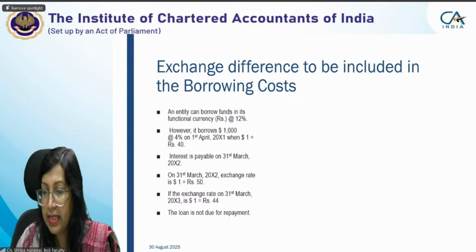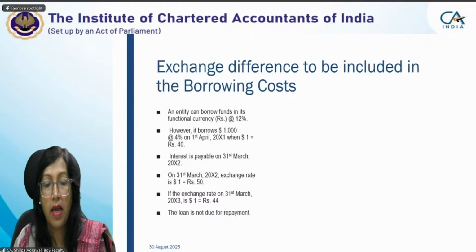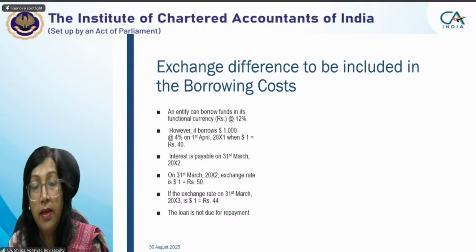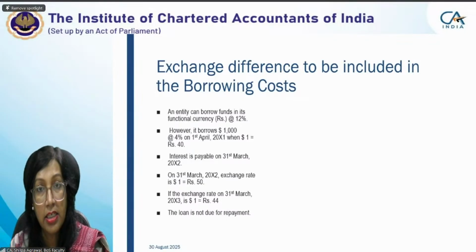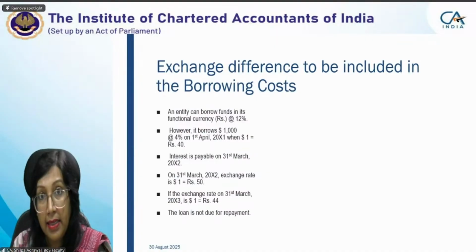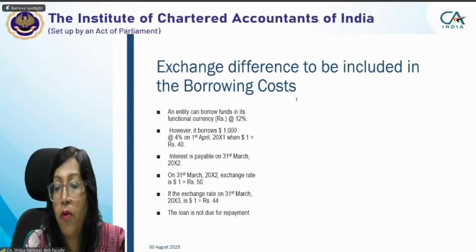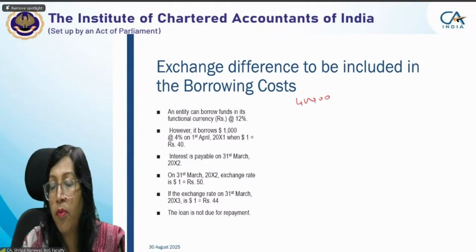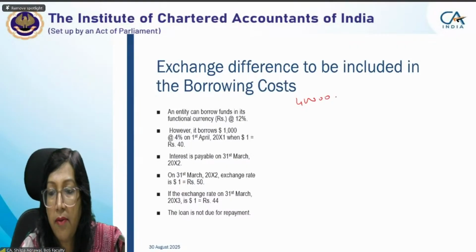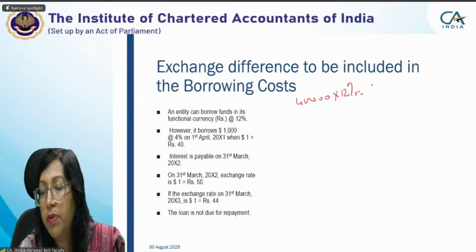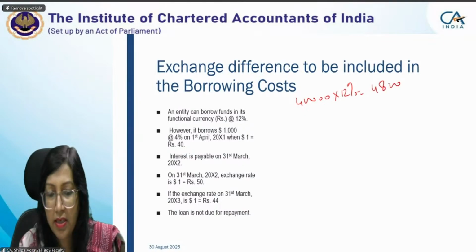Moving to the next example. Earlier, we were having exchange loss of 10,000. Suppose exchange loss is less than 10,000. What would be the situation? Again, we are having here 40,000 borrowing, on which you would have made the payment if you had borrowed in Indian currency for 12%, 4,800, same value which is given there.